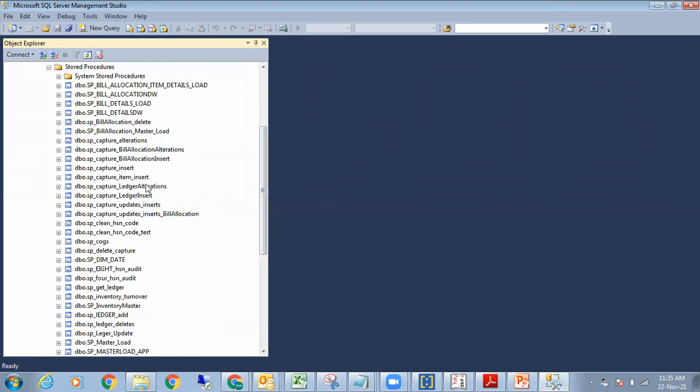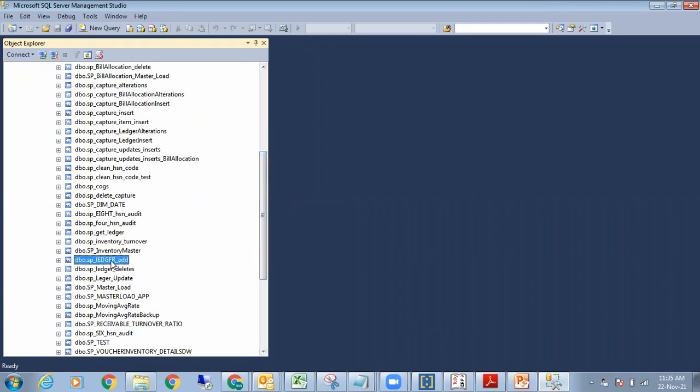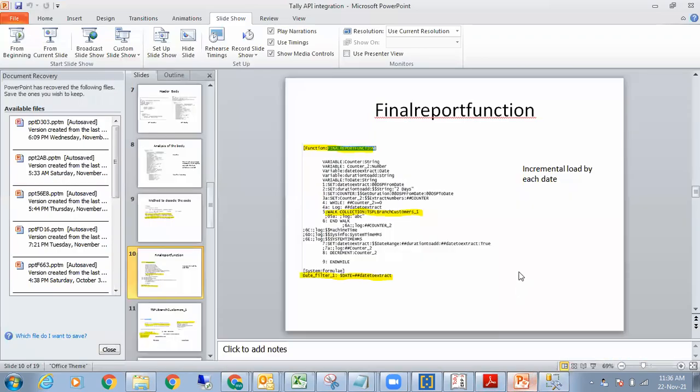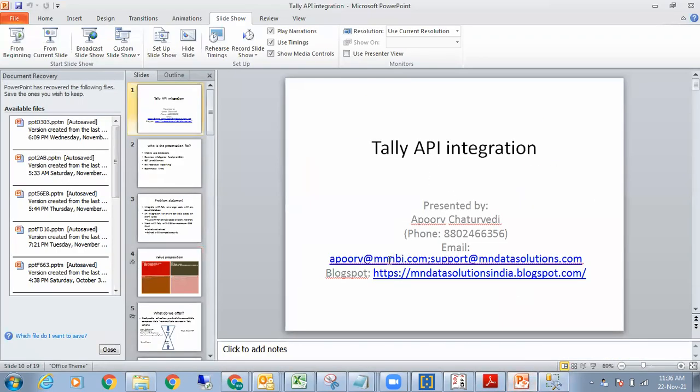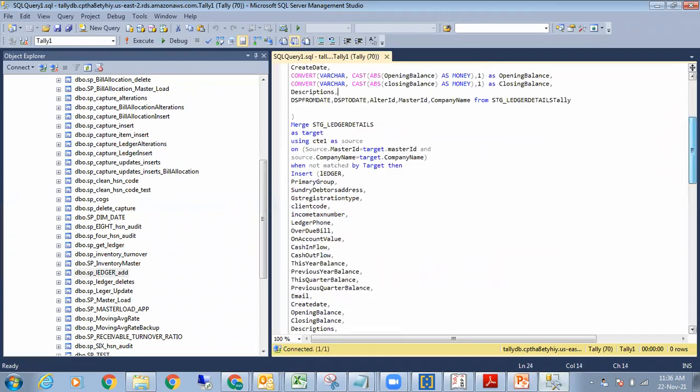At the database, I look at ledger add, suppose. It's modifying it. I'm on my cloud actually, so it will take it. And everybody, in case you require input from me, this is my email address, so please mention. You can try our TCP, and if it suits your scheme of things, then it should be fine. But if I come down here, then you use something called a merge statement.